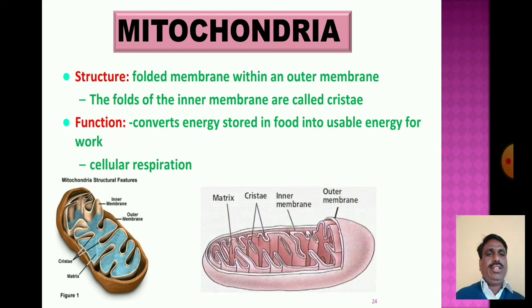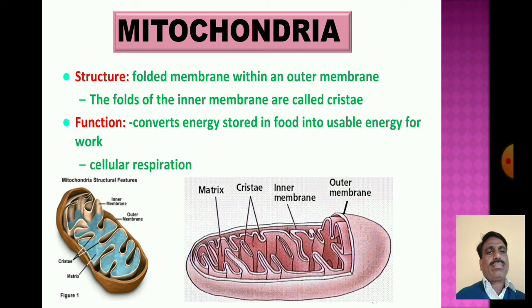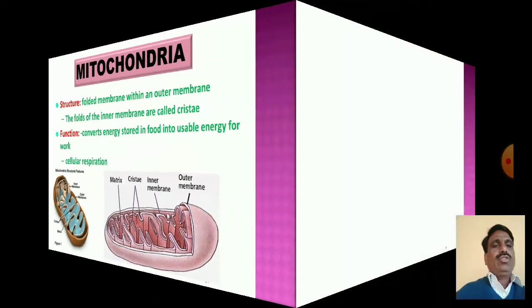The mitochondria have an outer membrane that is uniform and a folded inner membrane, whose folds are called the cristae. Then we go to the next cell organelle.